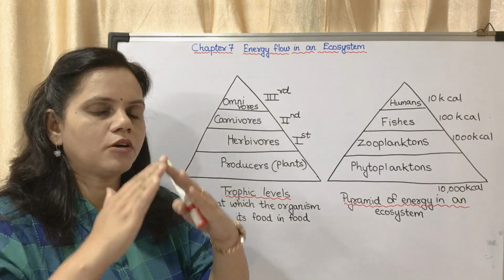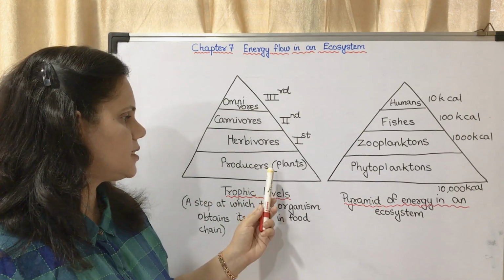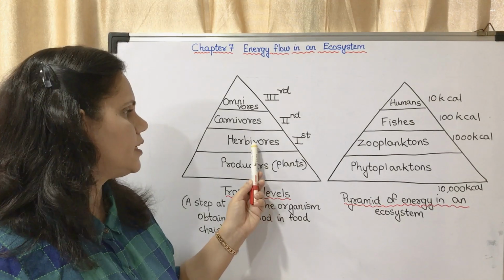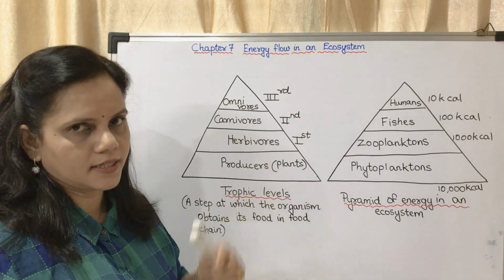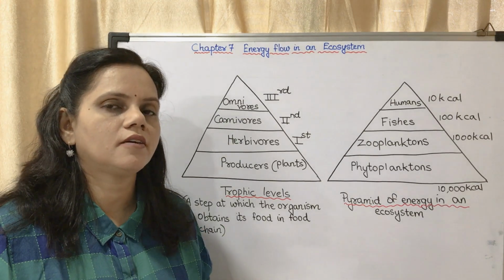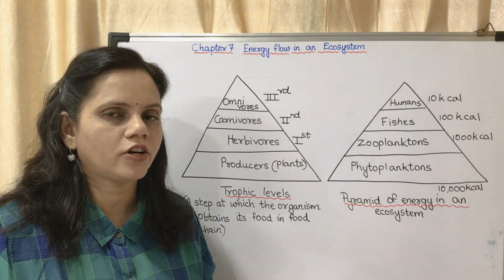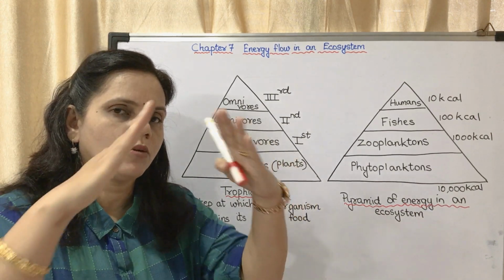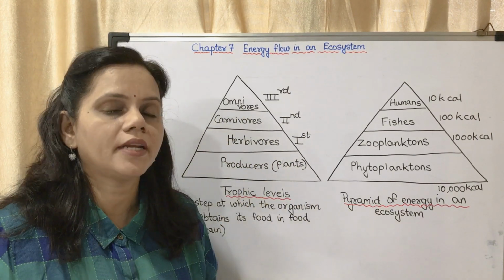So it is in the form of a pyramid, because this has the largest number of organisms, then this, and then this. It is not in the form of a rectangle. Why is it not in the form of a rectangle? Because the number of organisms goes on decreasing. That means it is in the form of a triangle, a pyramid.